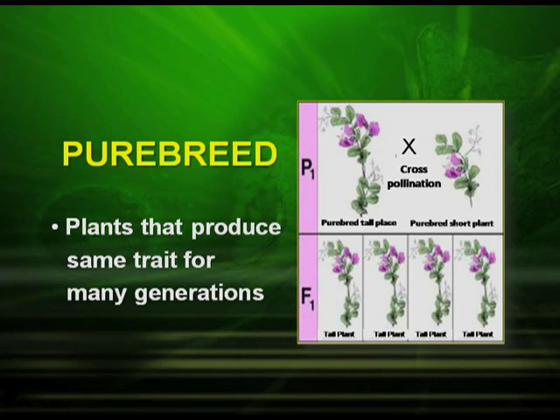Another very important term is the pure breed, which gave Mendel all the success. What are these pure breeds? These are plants that produce the same trait for many generations. For example, when we study Mendel's experiment, we will see a pure tall plant and a pure dwarf plant, as you can see in the figure.